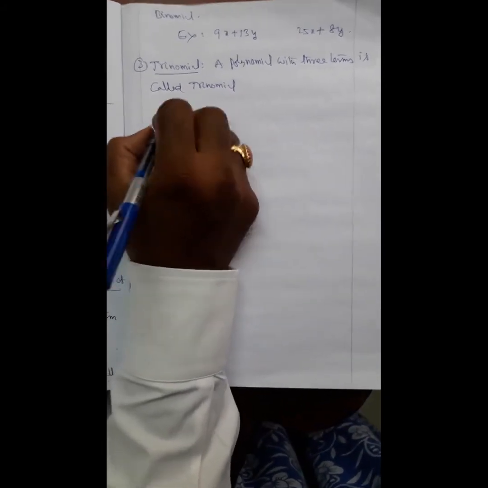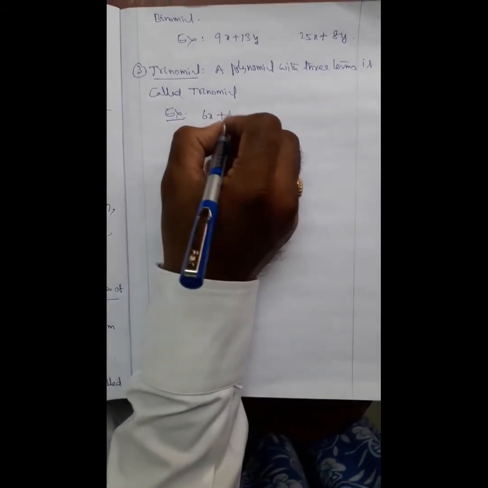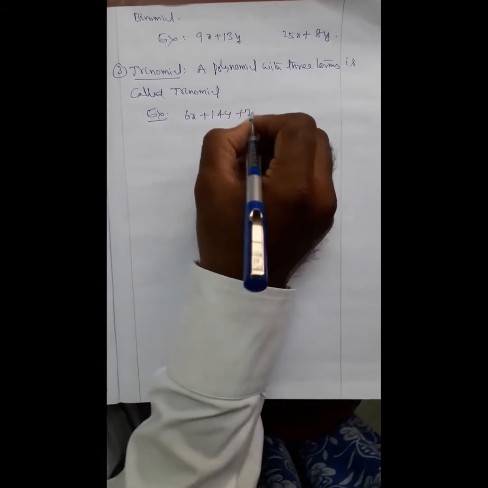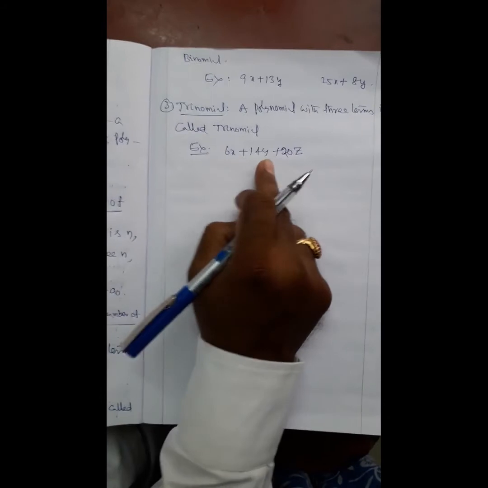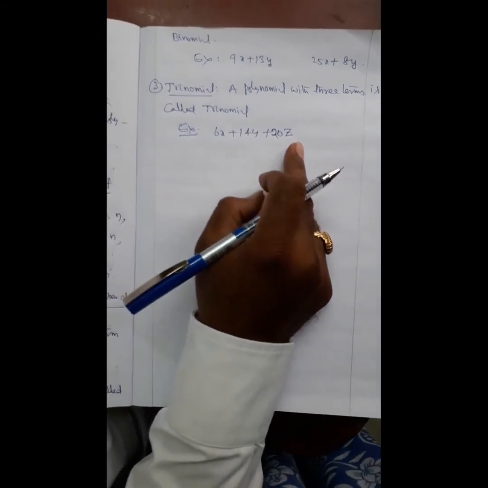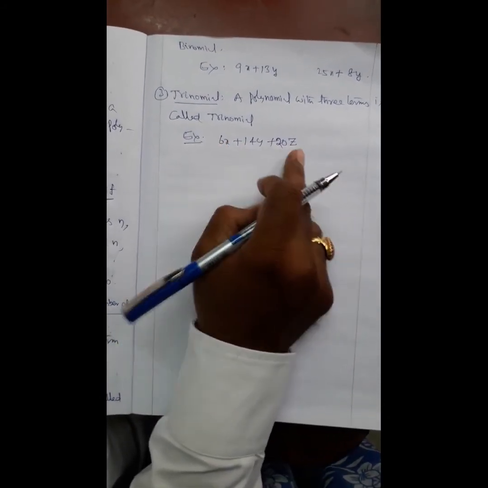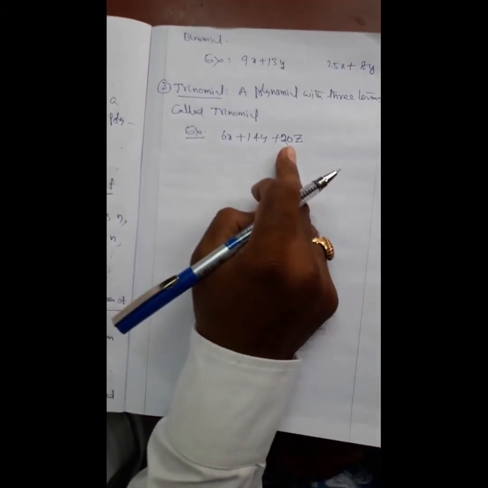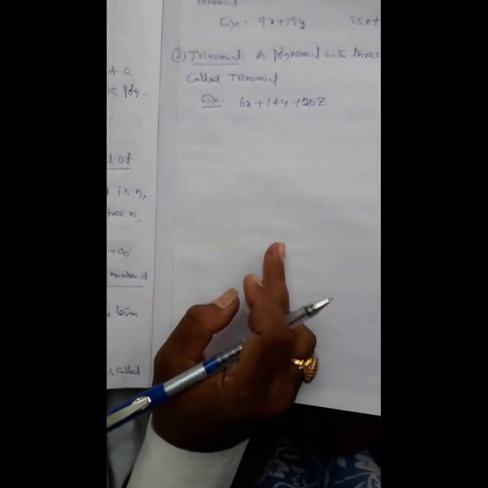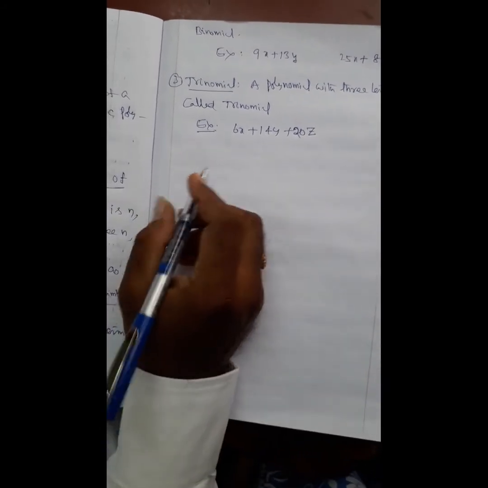Example 6x plus 14y plus 20z. Here terms are 1, 2, 3. 6x is one term, 14y is another term, and 20z is the third term. So this is trinomial.